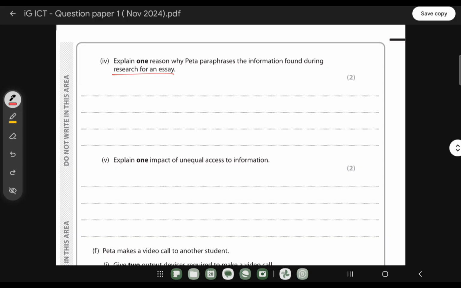That one is considered a valid one. So you can't copy exactly the same thing from that particular journal into your essay, because it will be considered plagiarism. That's why you have to rephrase and use your own words to write the information, and also you have to give credit to the sources. So that's the thing you have to explain. It's to avoid plagiarism.